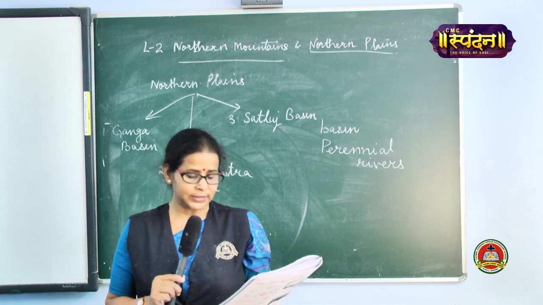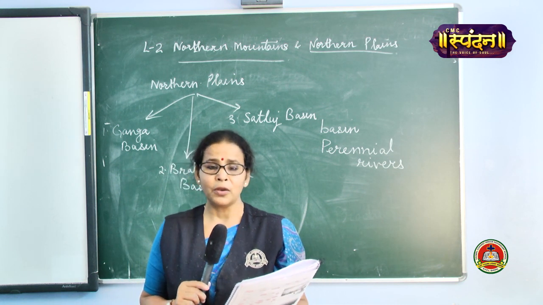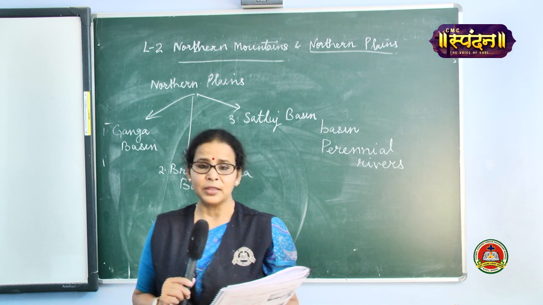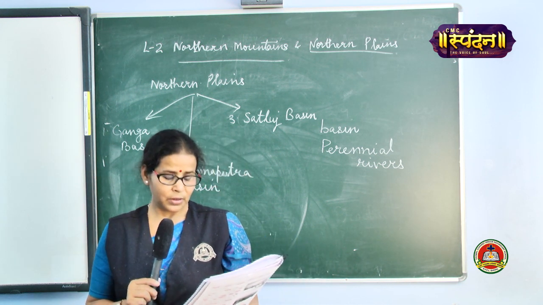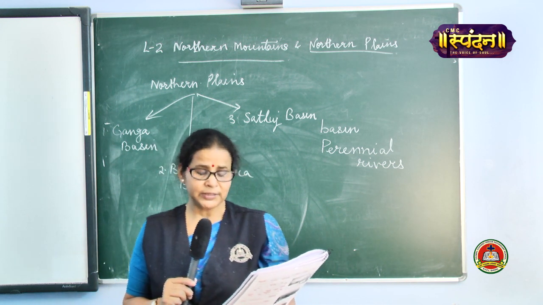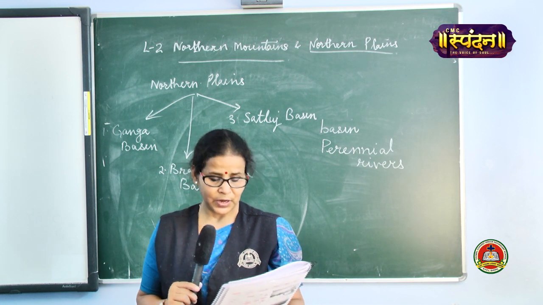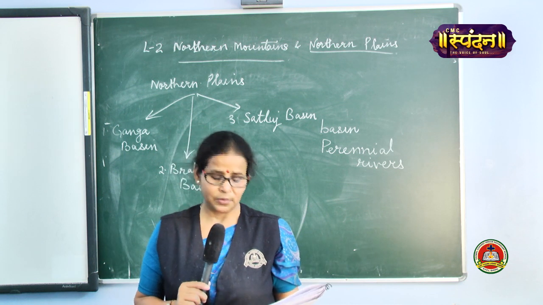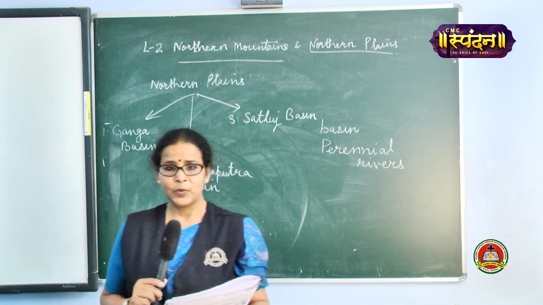The northern plains can be divided into three river basins. Number one is the Ganga basin in the center. Please underline. The Brahmaputra basin in the east. Underline. And the Satluj basin in the west. Please underline this also.